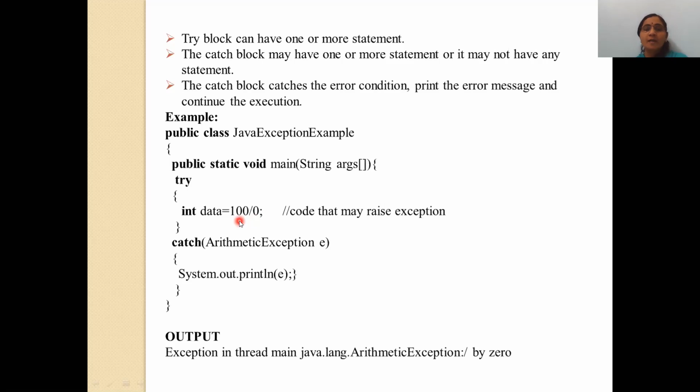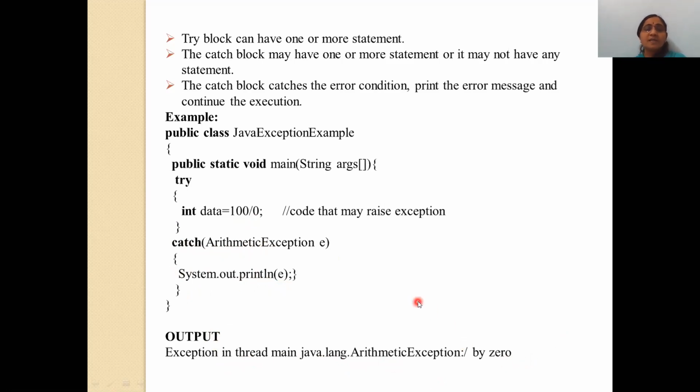After creation of the error, this error will be sent to the catch block, and the catch block is ready to accept the error with the ArithmeticException type, and e is the object of that exception. After that, I print e with System.out.println(e), means whatever the system defined message regarding the arithmetic exception will be displayed on the screen, and hence you will get the output: Exception in thread main java.lang.ArithmeticException: division by 0.